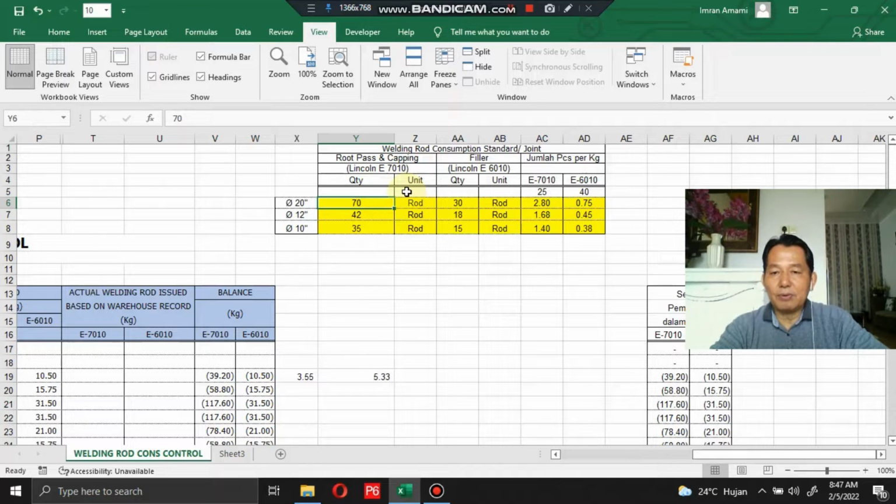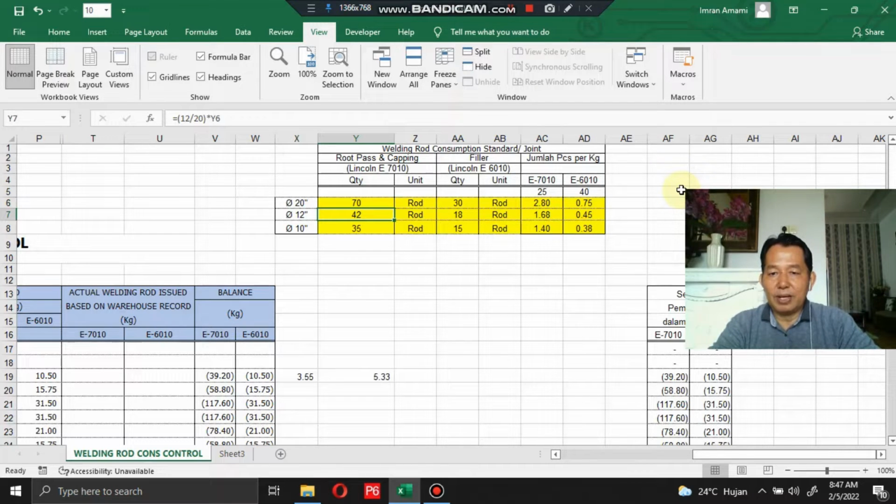For the pipeline work with pipe diameter 20, the welding rod consumption standard per joint is 70 rods for root pass and capping, and for the filler works using Lincoln E6010, 30 rods.